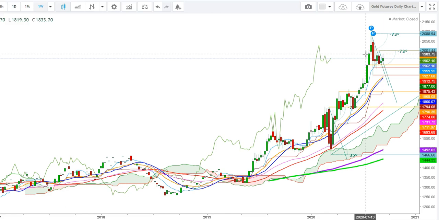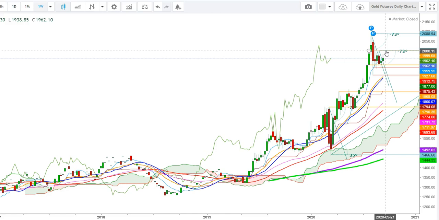So now in a weekly time frame, I find that the level of $1983 seems to be a strong resistance. The gold futures have been constantly trying to breach this immediate resistance but could not. And on the lower side, the gold futures have found a strong base at the level of $1914. So friends, I find that during the upcoming week, the gold futures may once again try to test the level of $2000 in order to breach this important resistance level.